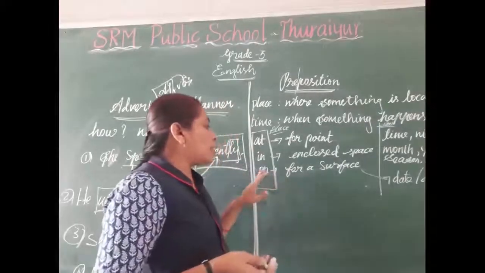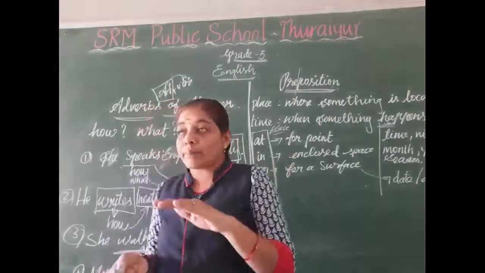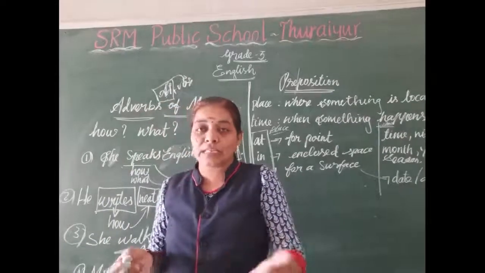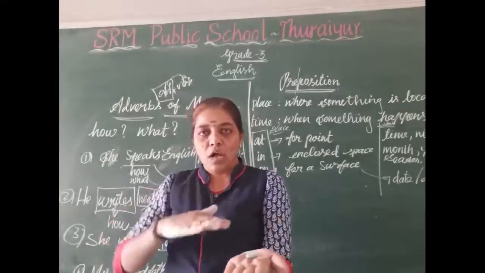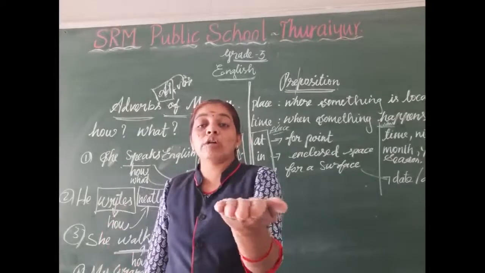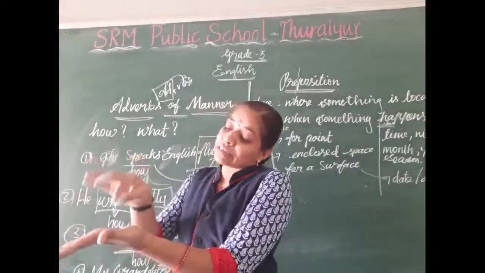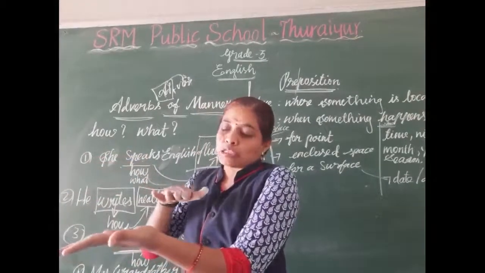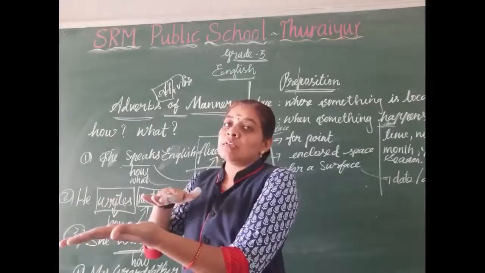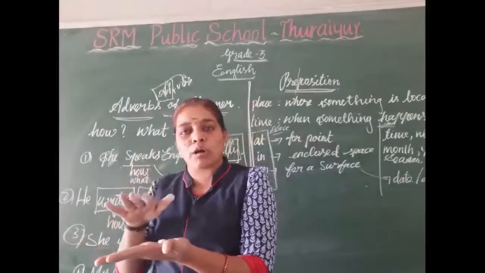Next, on, for a surface. We want to use on when the particular thing is on a surface. For example, now listen here. It is a surface place. Where is the chalk piece now? It is on my hand. The surface is touching the thing. So when we point out a surface, we want to use on.